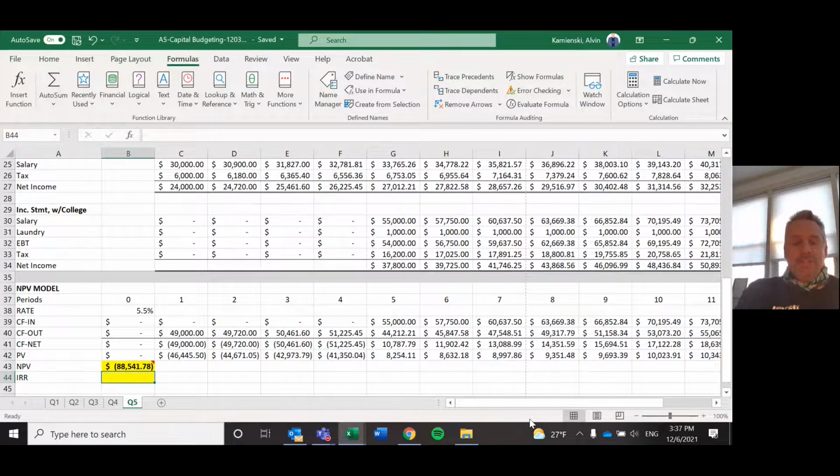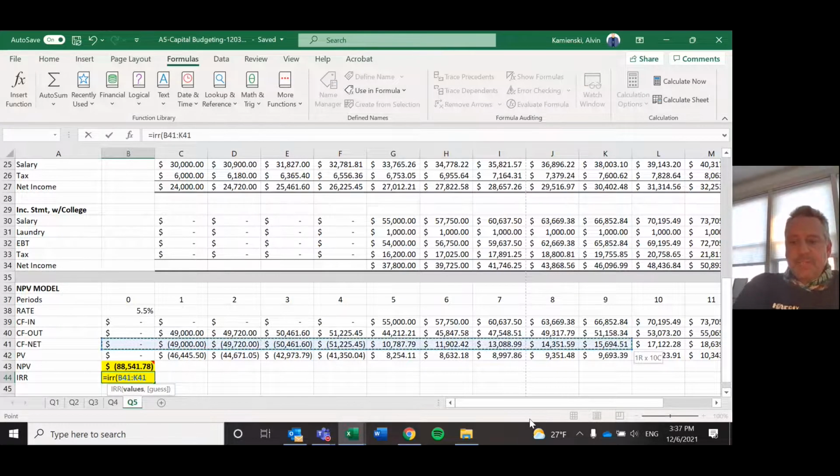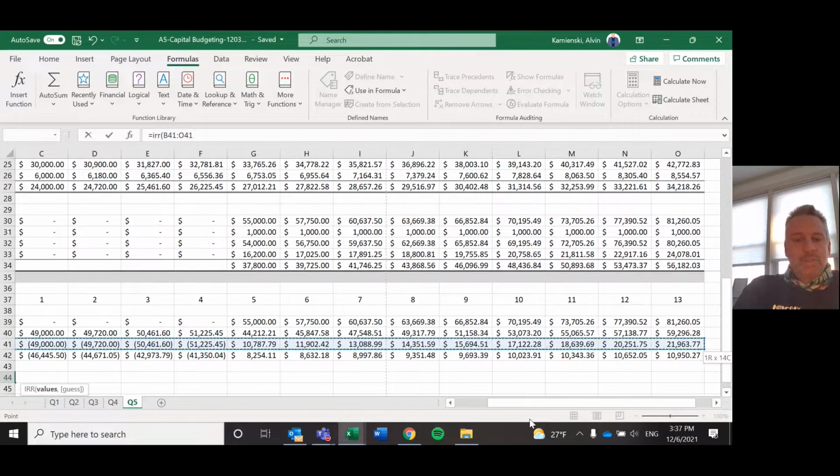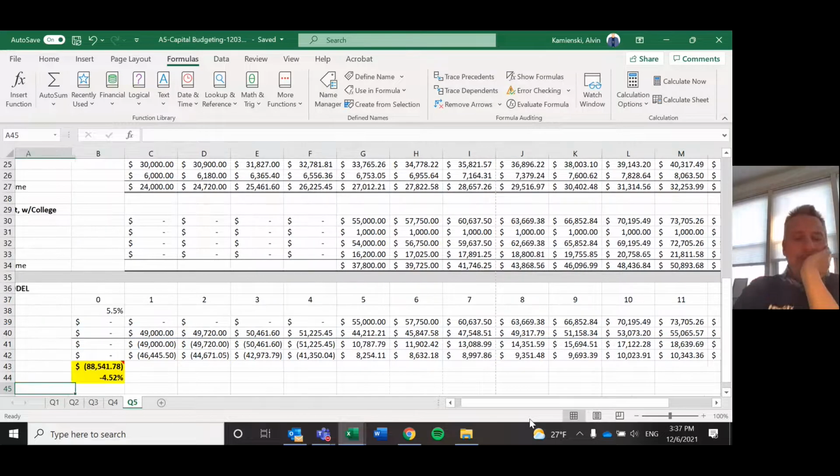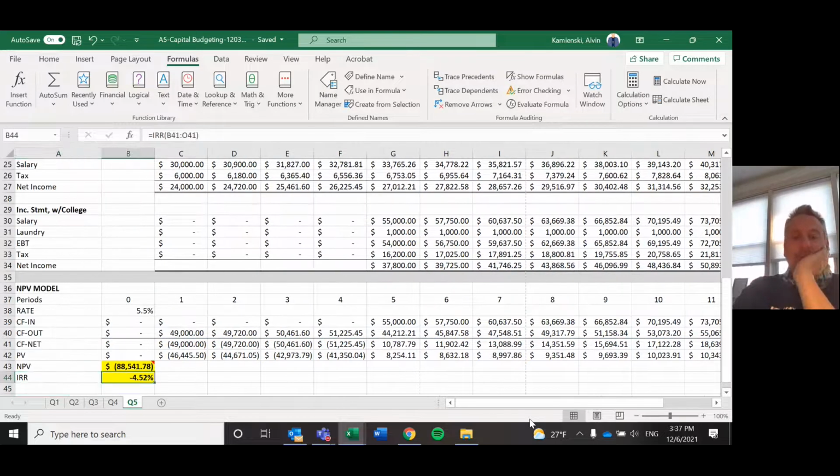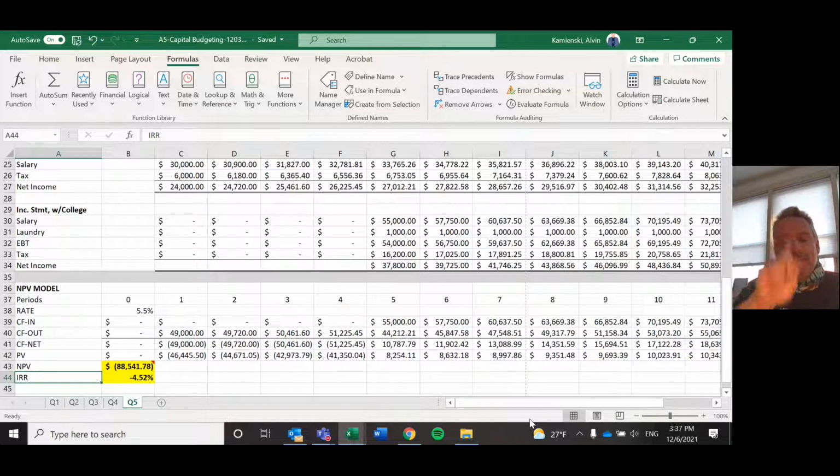Our IRR, and this is why we have to do the print layout like this, if we do equals IRR, and then we highlight just the net cash flows that are always in sequence, there's no breaks in them, and we close that parenthesis, what it suggests is that the return on investment for college through age 30 is negative 4.52%. That may be dispiriting, but this is only if we did it through 30. Imagine if we did it through 40. My guess is we would probably see it prove out.